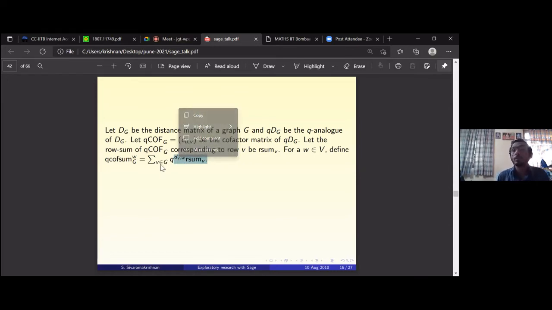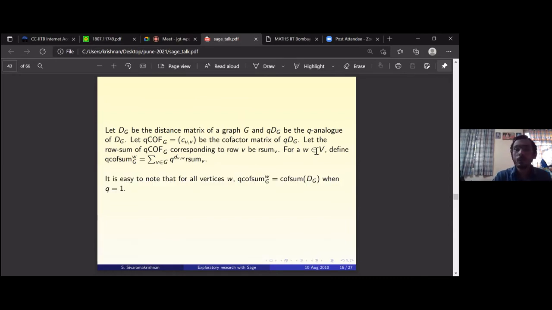Now the trouble is, this depends on w, no? The definition seems to depend on w, whereas the cofactor sum is not dependent on w. The sum of the cofactors has nothing to do with any vertex. So I need to prove something. When q equal to 1, definitely you will get the q cofactor sum of G equal to the cofactor sum of G. Is this clear?